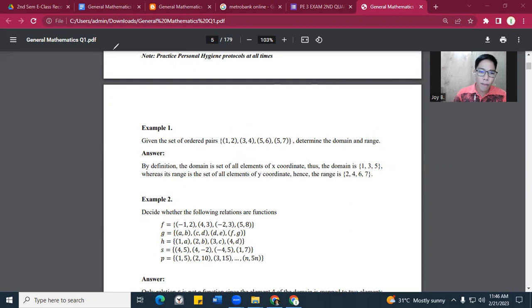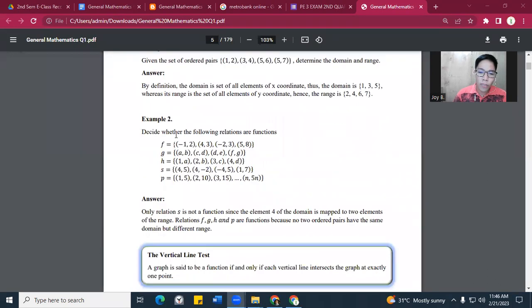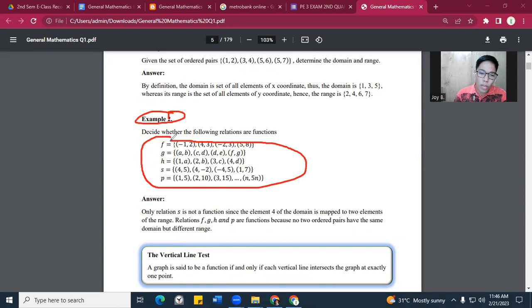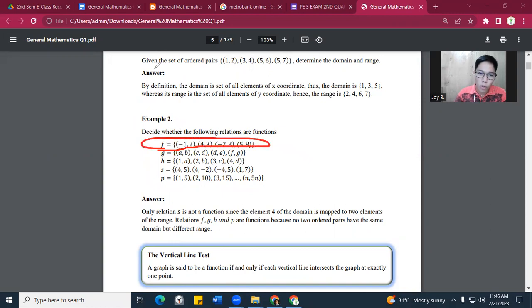Now, let's move on to example number 2. Decide whether the following relations are functions. Earlier, we talked about function. What is a function? A function is a relationship where we put a value of the domain together with the range. The domain is called X, and the range is called Y. Now, in example number 2, which of these is a function? Let's check number 1 first. Is this a function or not?